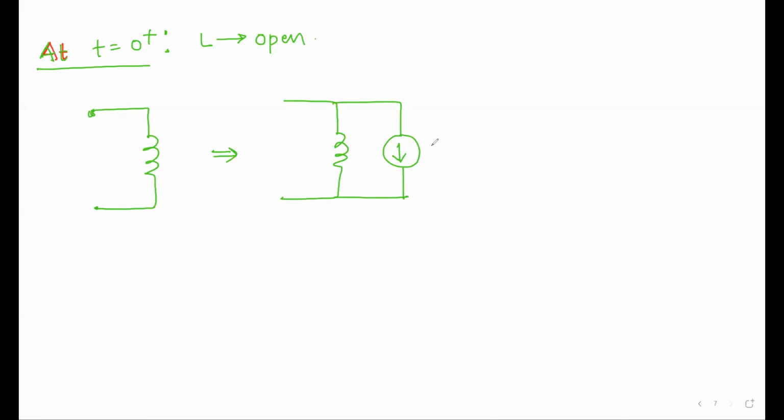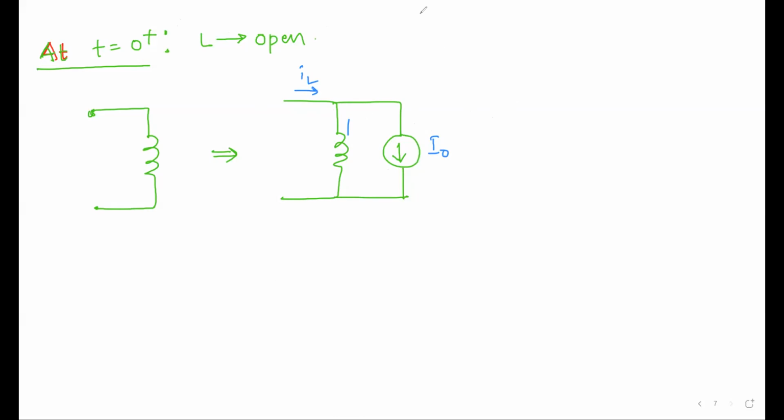This is the initial value I naught, the total current. But at t equal to 0 plus, there will be no current flowing through the inductor, as we have compensated the initial current here. I explained it before. We replace this inductor with an open circuit, and finally you will only see a current source.